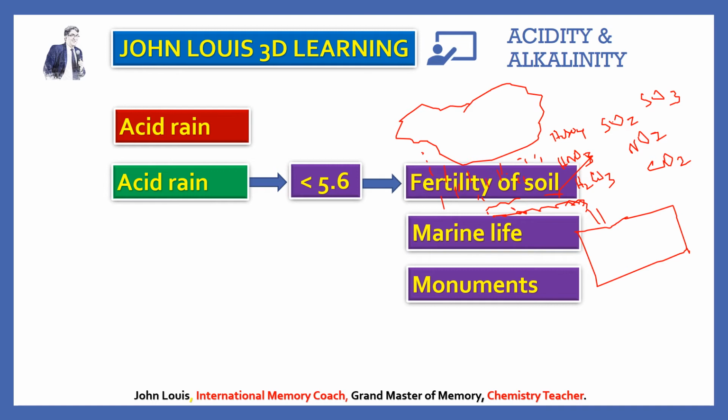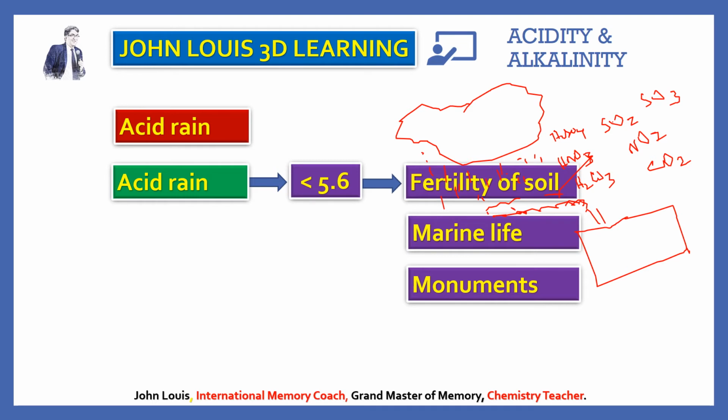Therefore, in order to maintain the pH value of the rainwater closer to neutral, factories should not emit lots of smoke. They should not give out carbon dioxide or oxides of nitrogen. That is why the pollution control board has a strong restriction on all industries. The emission should not exceed a certain level. If the emission exceeds that level, the factory will be shut down or fined.